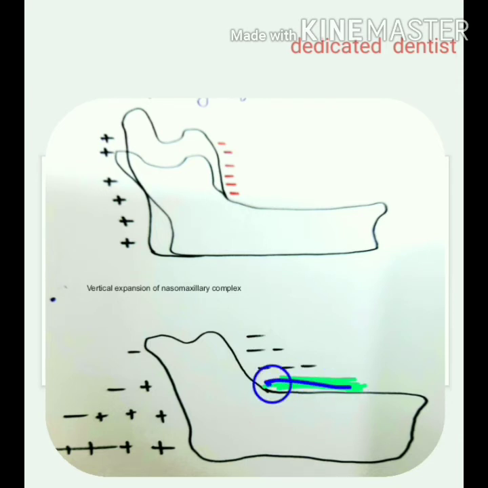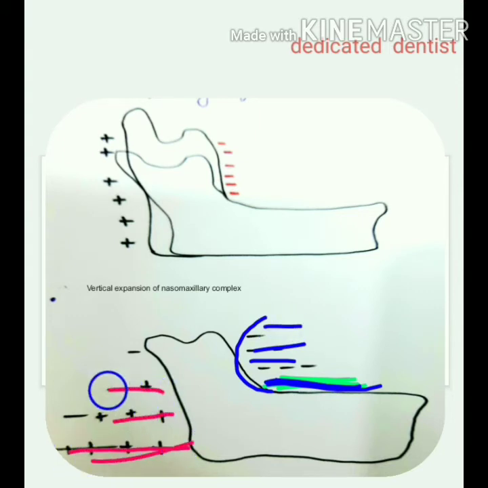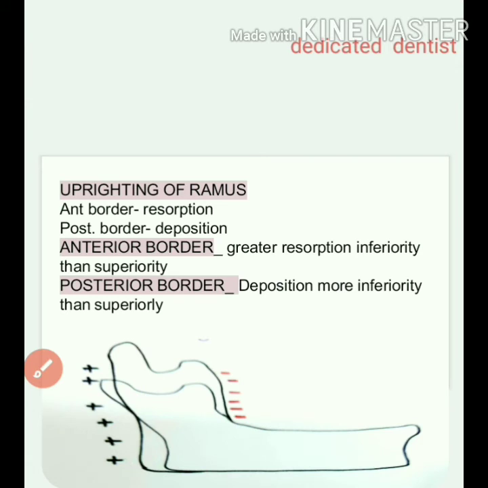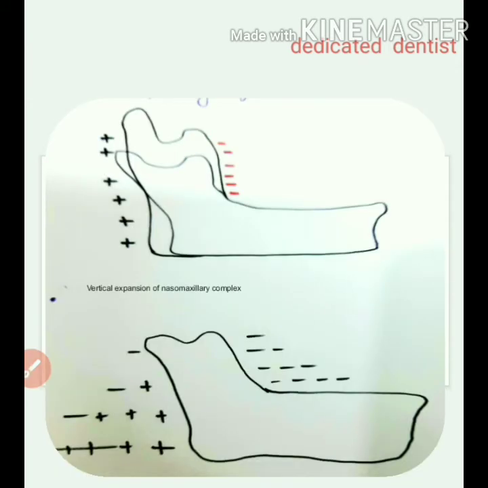So resorption is taking place more in the inferior direction and less in the superior direction. In the same way, deposition occurs more in the inferior area and reduces progressively in the superior area. And when this uprighting of the ramus takes place, there is no change in its breadth.